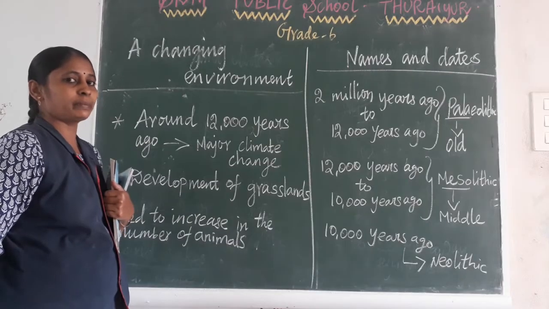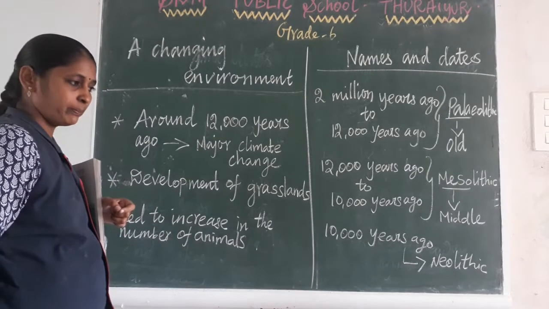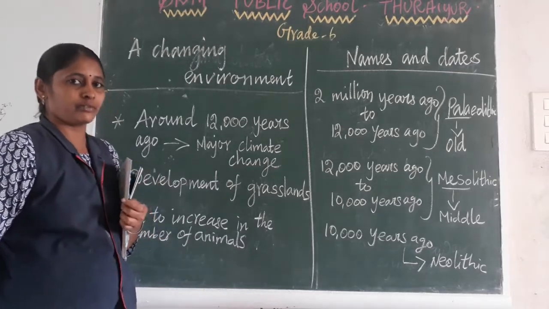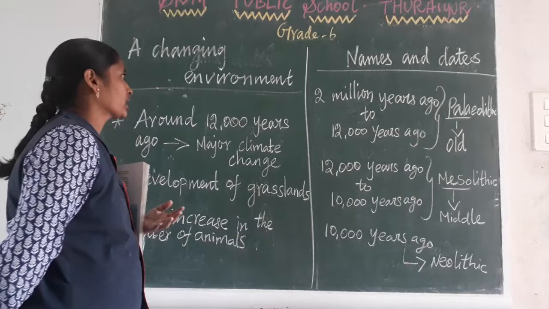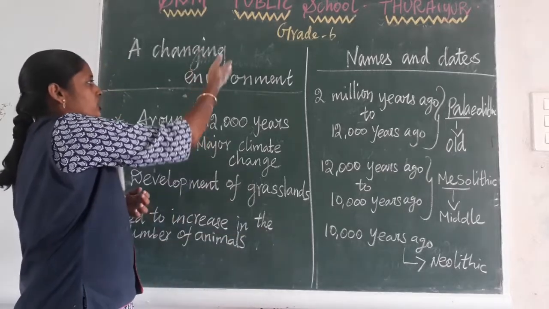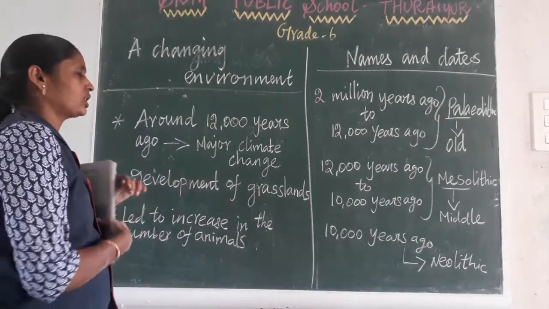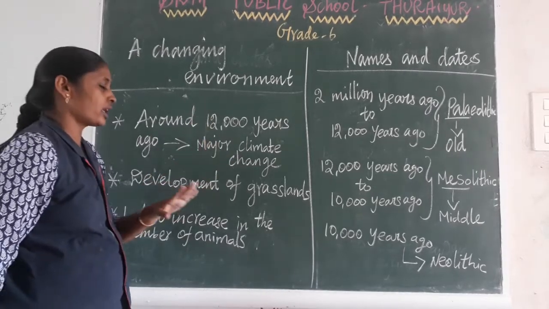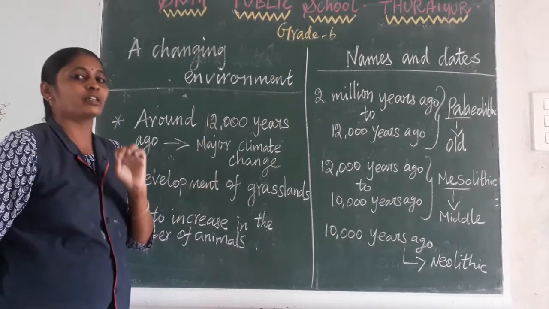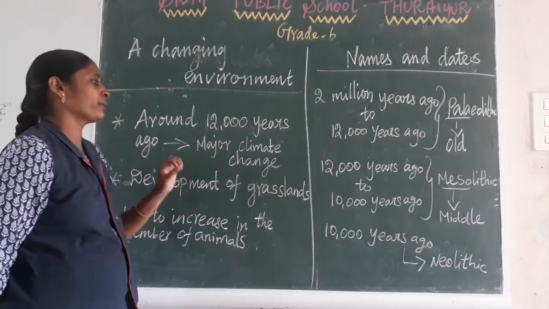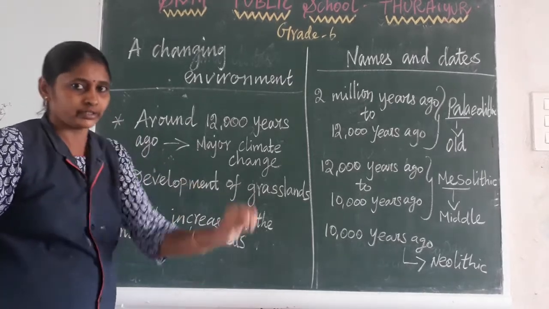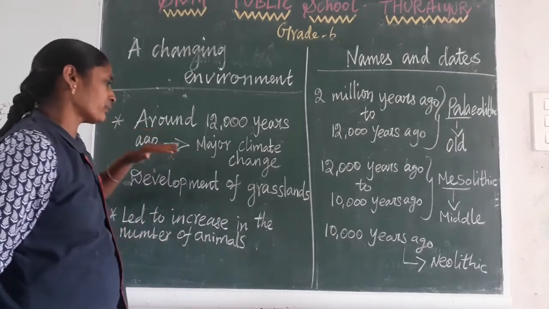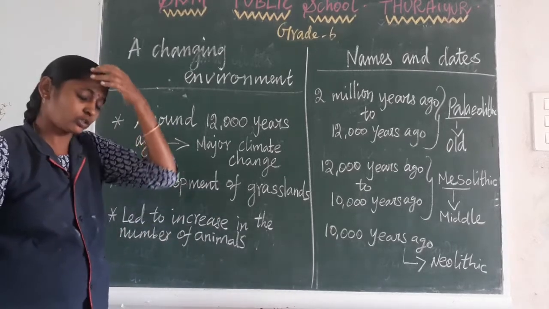So when the people started to settle, after one period, slowly the environment and the weather condition changed. Okay, so a changing environment. Around 12,000 years ago, a major climate change happened throughout the world.